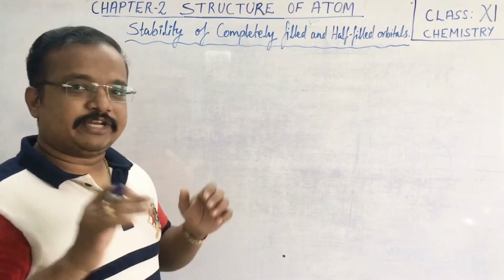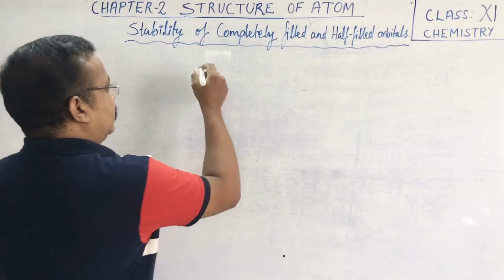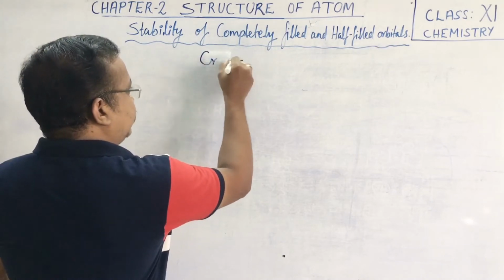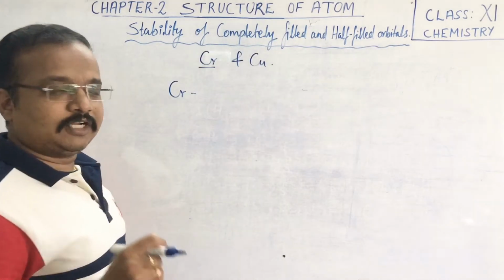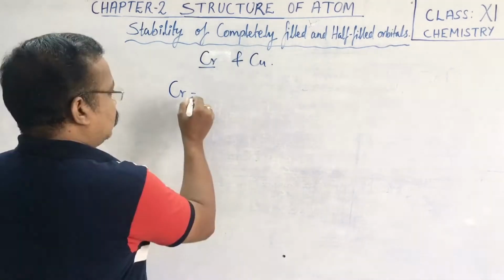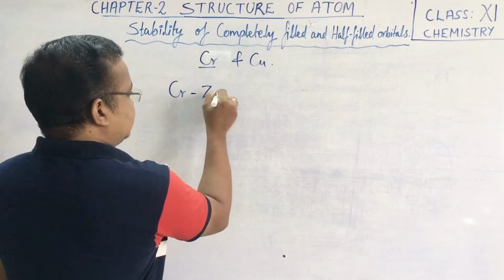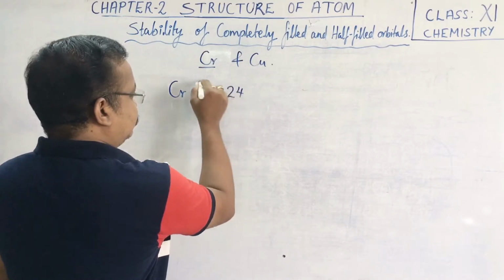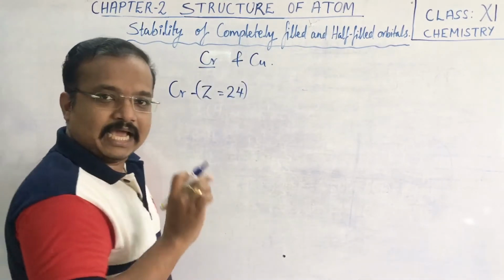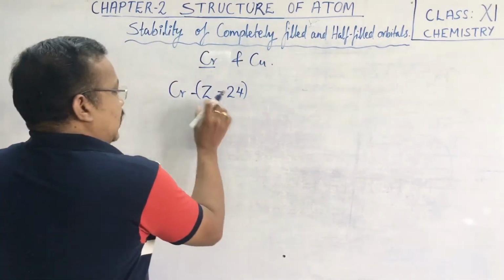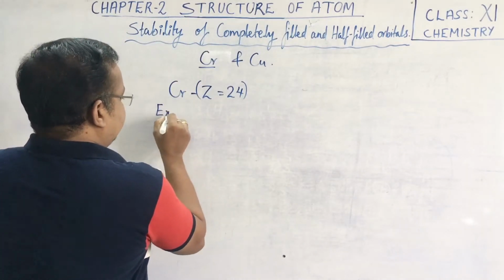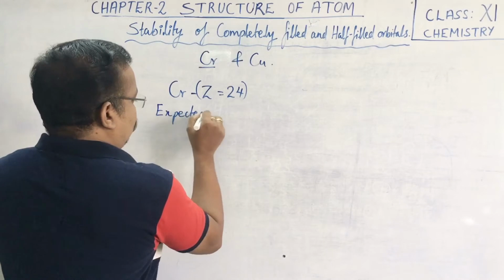If you take an example of chromium and copper. First of all, let me take the chromium element. Chromium has atomic number Z equal to 24. Z represents the atomic number, okay, and the expected configuration